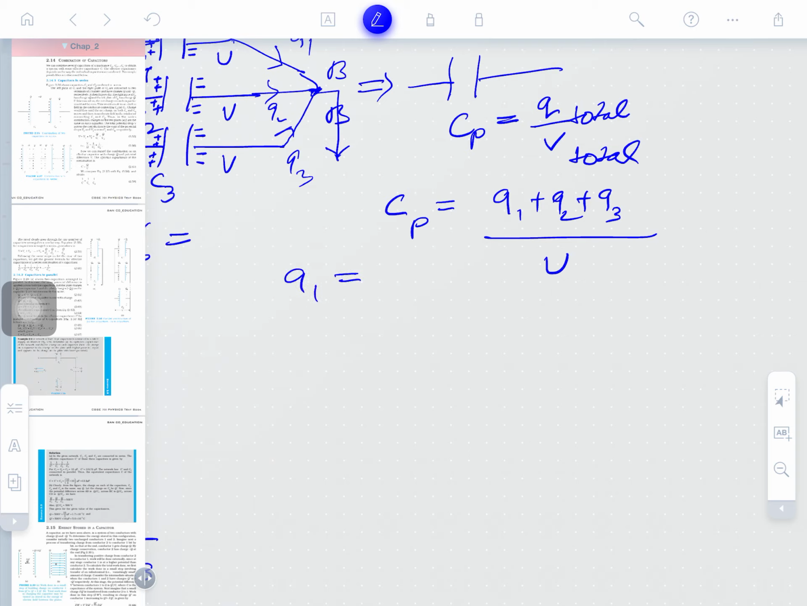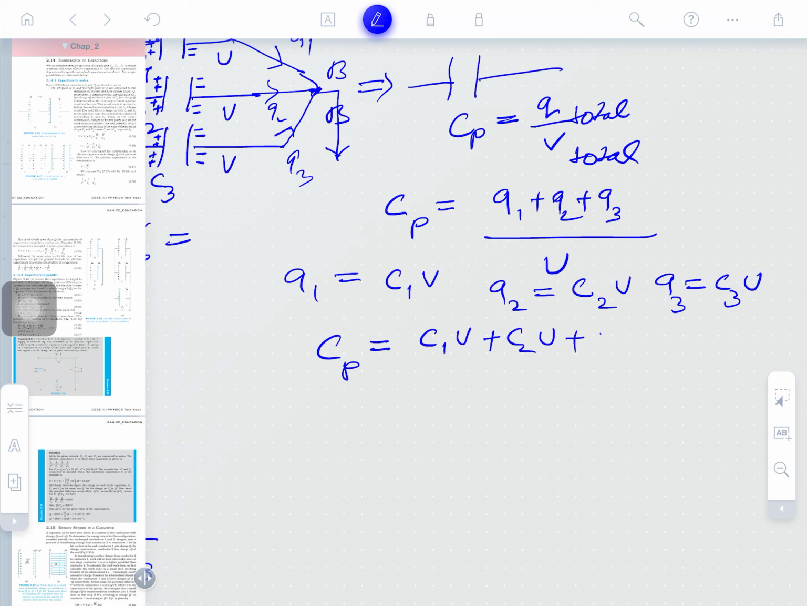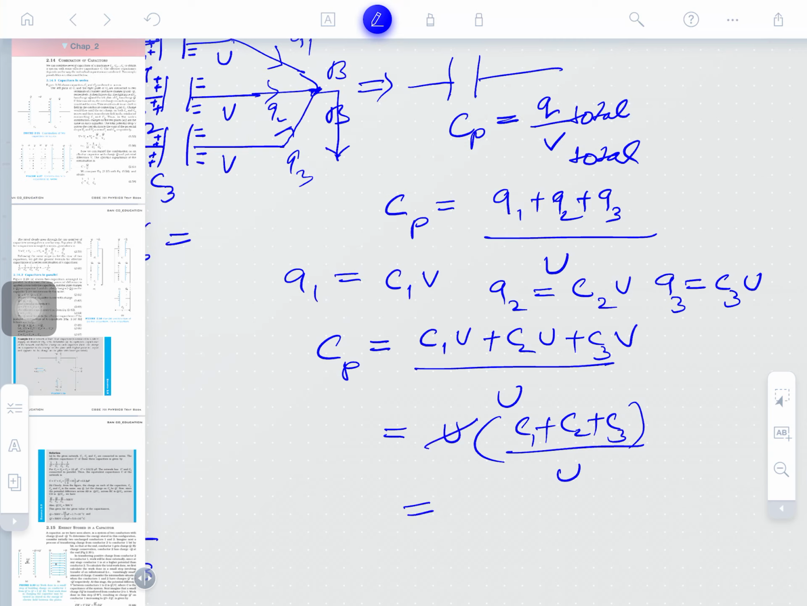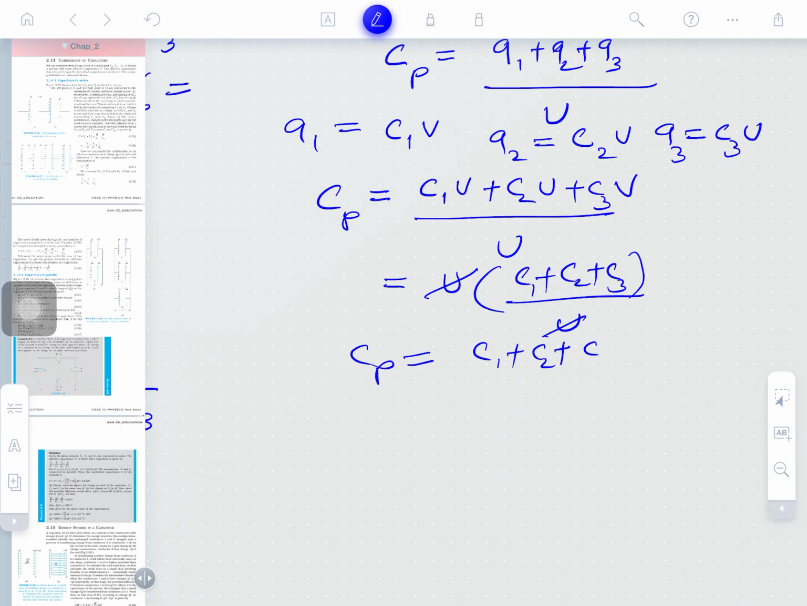So, Q1 is equal to what? It is operating at the same potential. So, Q1 is equal to C1 V, and Q2 is equal to C2 into V, and Q3 is equal to C3 into V. So, the capacitance in parallel can be written as C1 V plus C2 V plus C3 V divided by V. V is common, so C1 plus C2 plus C3 over V, V cancels, and it is C1 plus C2 plus C3, which is Cp. So, what we can say here is the capacitances of the capacitors get summed up.